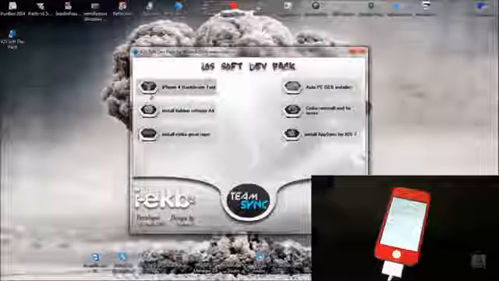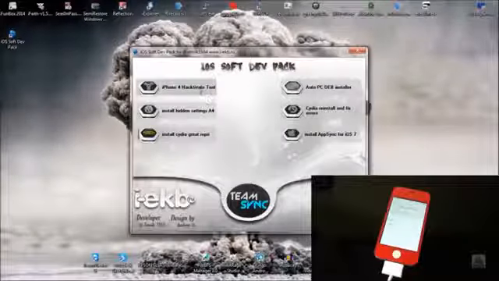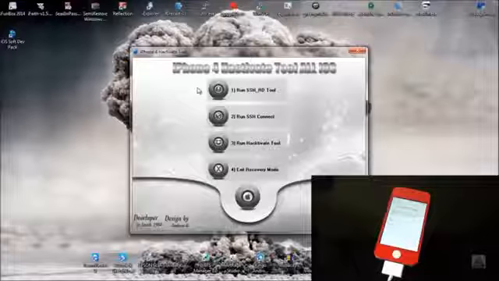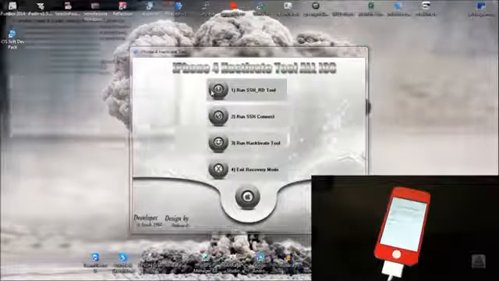In the left-hand corner, with your device plugged in, click on the iPhone 4 Activate tool. Now you see this window. We can click on number 1.